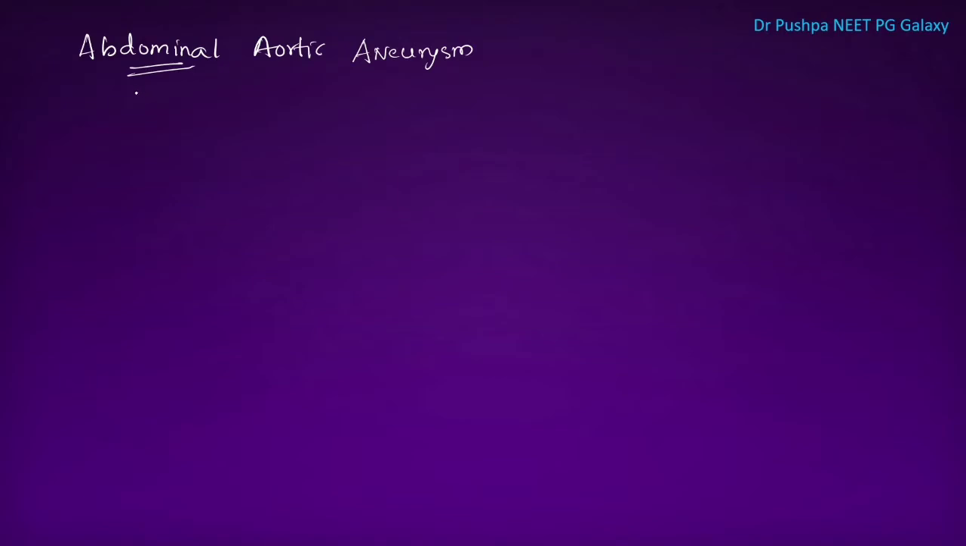Abdominal aortic aneurysm means there is dilatation of a segment of the abdominal part of the aorta. The most common part of the abdominal aorta involved in aneurysm is the infrarenal abdominal aorta. The most common risk factor is atherosclerosis.